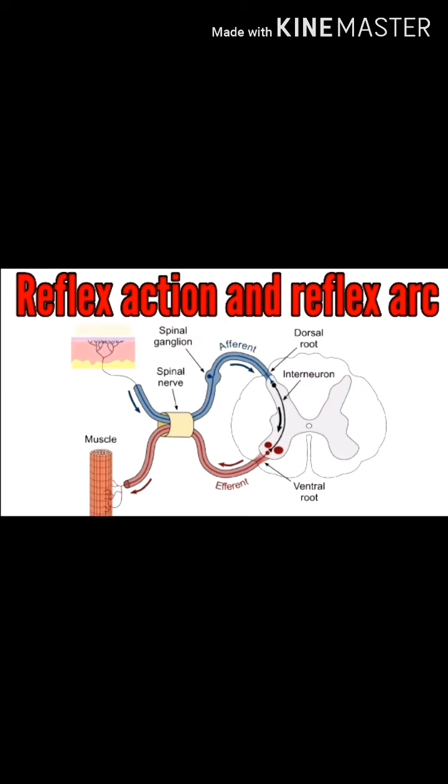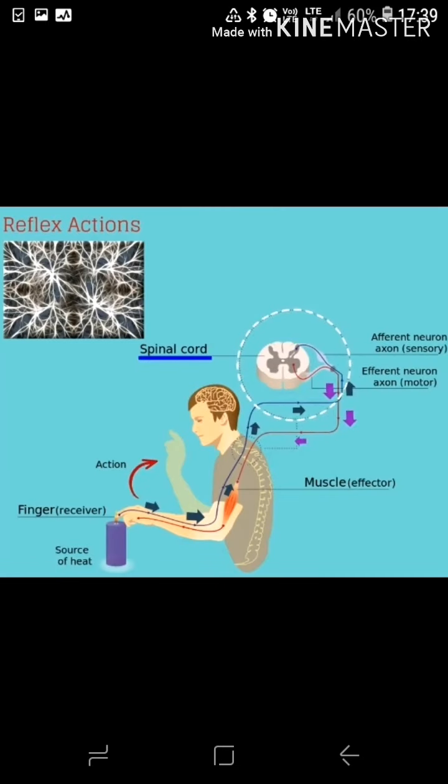Now let's study reflex action and reflex arc. First of all we will study reflex actions. See, there are certain body responses which are immediate. They do not require any thinking by the brain, and these responses are called reflex actions, and these responses are controlled by the spinal cord. So what is a reflex action? A reflex action is a spontaneous, involuntary and automatic response without the will of the organism. It is under control of the spinal cord.